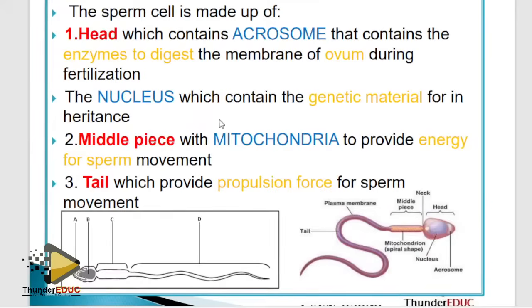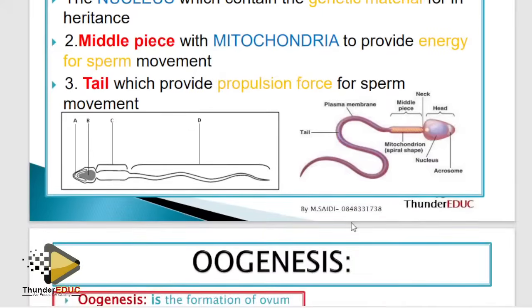So where are students getting mistakes? Here, they call this acrosome. When they ask you the functions, you tell me that the acrosome contains enzymes which digest the membrane of the ovum during fertilization. The acrosome does not digest the membrane of the ovum, but, listen carefully, it contains enzymes which digest. Because many students say that the acrosome digests the membrane of the ovum. No, you'll get a 0.